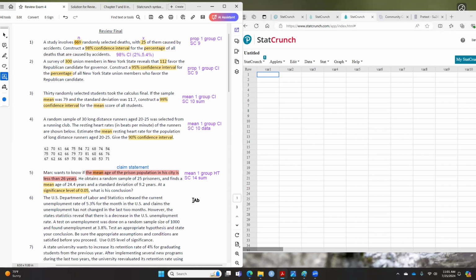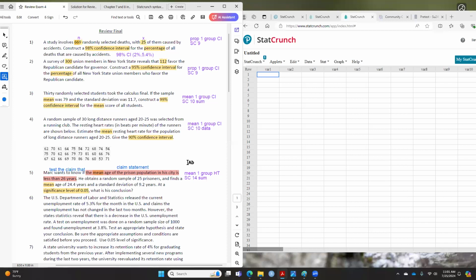Usually the claim statement has a claim value, and it also has an inequality, like less than, greater than, or equal to. Once you hear that, usually it's the claim statement. But in the test, I will say test the claim that, and whatever comes after that will be your claim statement. This is what you will get in my finals, not something like this.